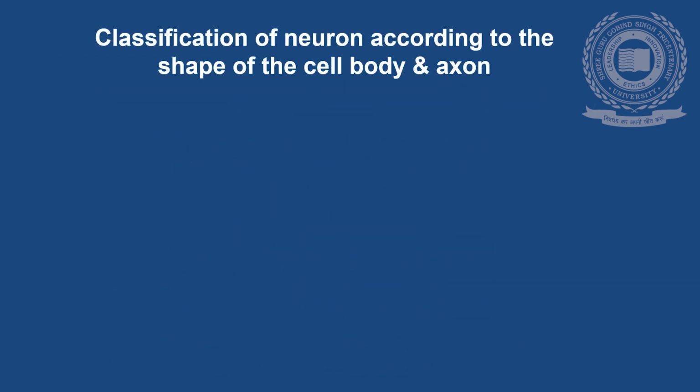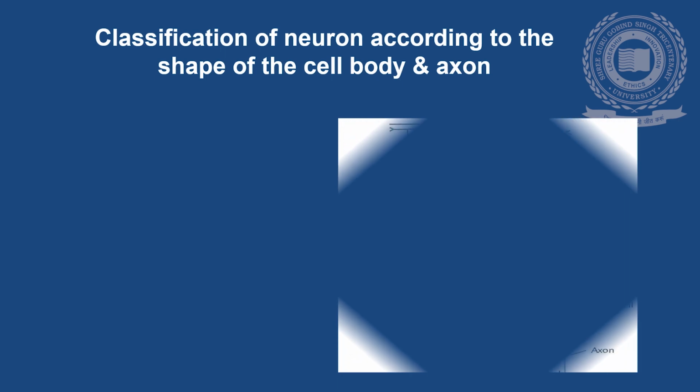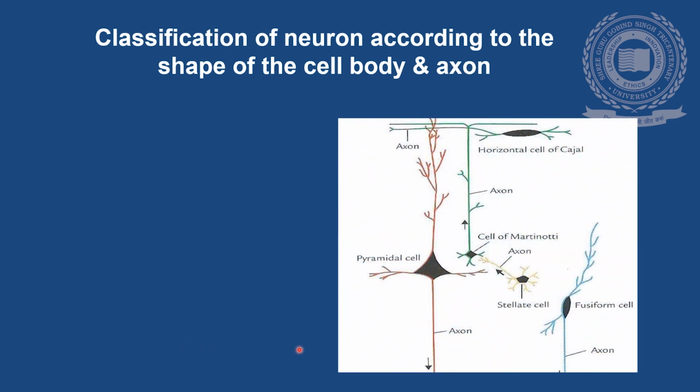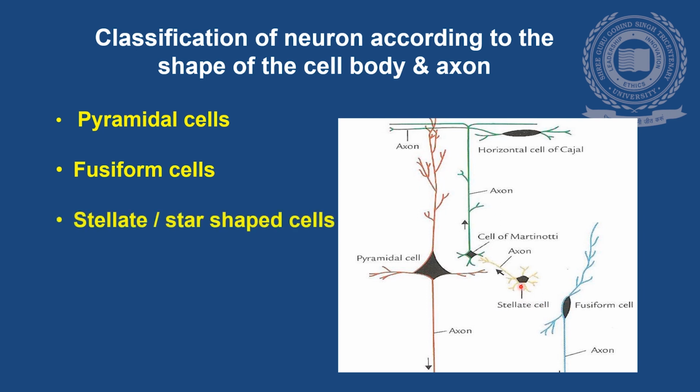According to the shape of the cell body and axon length, we can also divide the neurons into different categories. There are pyramidal cells, or pyramidal shaped cell body of a neuron. There are fusiform cells present. There are star-shaped or stellate cells. There are horizontally placed or amacrine cells. These are neurons according to the shape of the cell body.